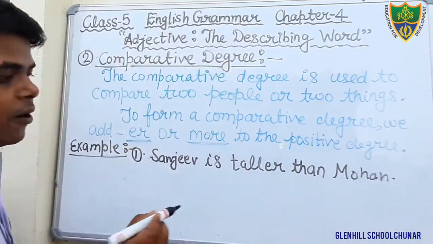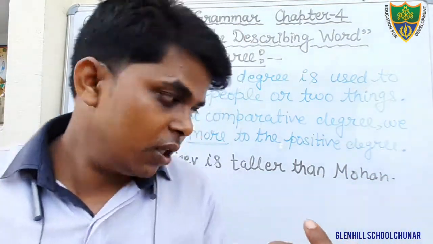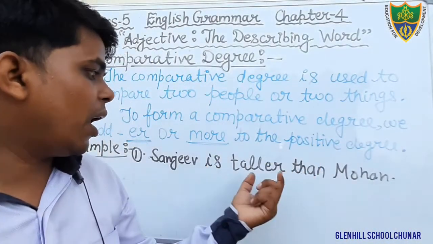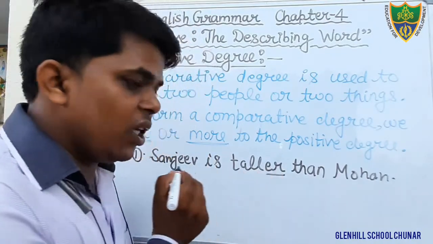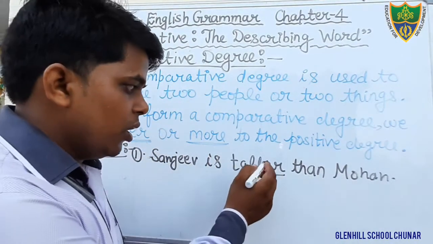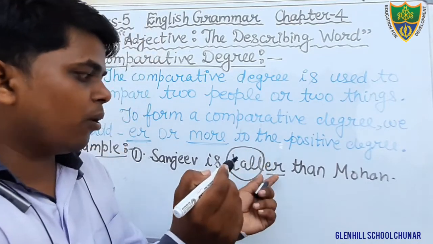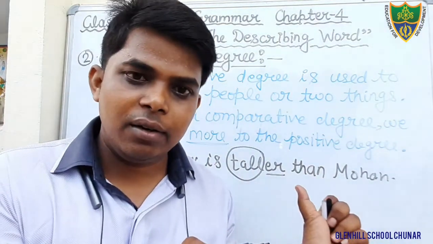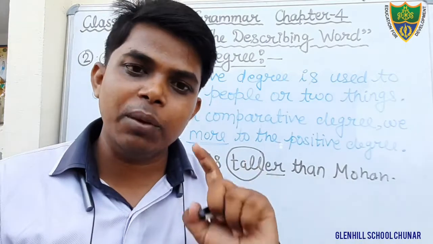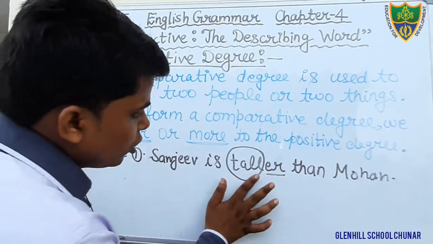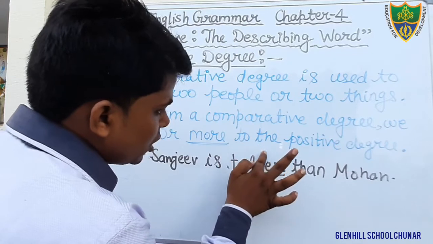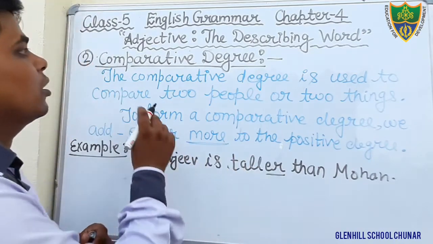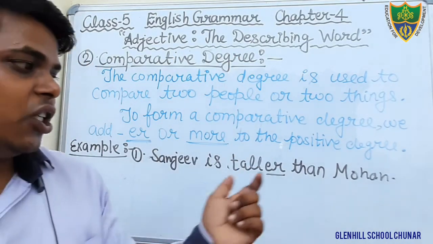Okay, students, in this example we can see that there are two people involved, Sanjeev and Mohan, and here we are comparing two people, and we added here the word er to the positive degree tall. Just after that we have used the word than to show the comparison between two people or two things. So here we are comparing two things, therefore that would be what kind of degree? Comparative degree. Okay, Sanjeev is taller than Mohan.